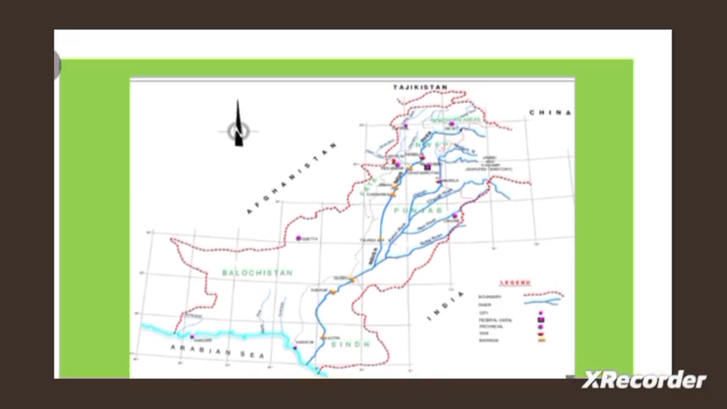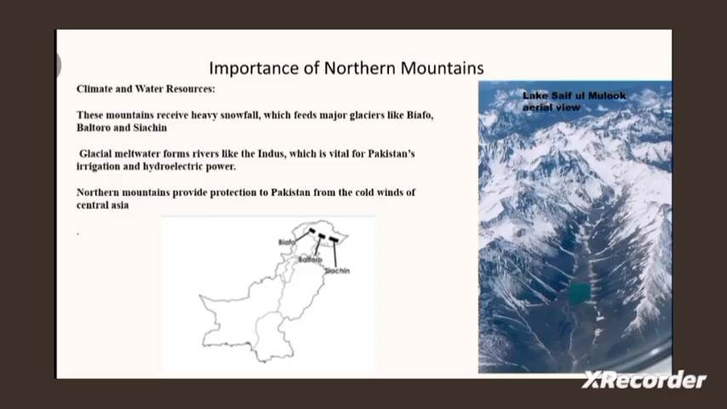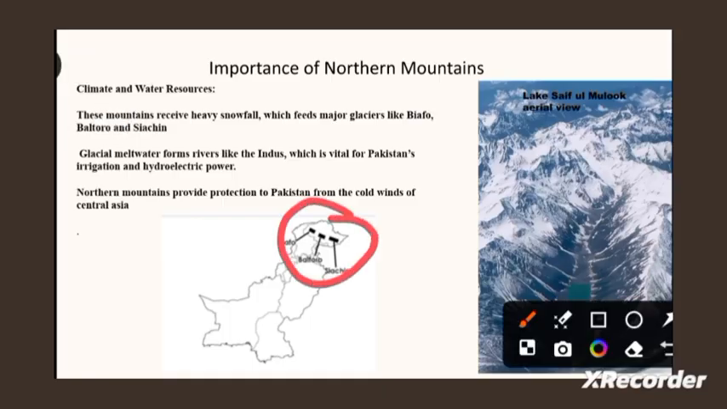Now we are moving ahead to our next slide, and here we go. All right, so beta, I hope that the drainage pattern is clear. We were discussing the importance of Northern Mountains. Okay, so these mountains receive heavy snowfall which feeds the major glaciers like Baltoro, Kaltoro, Siachen. So here we have all the glaciers, and when these glaciers melt, they provide water to the river bodies as we have discussed in the drainage pattern. The glacier meltwater forms rivers like the Indus, which is vital for irrigation and hydroelectricity.